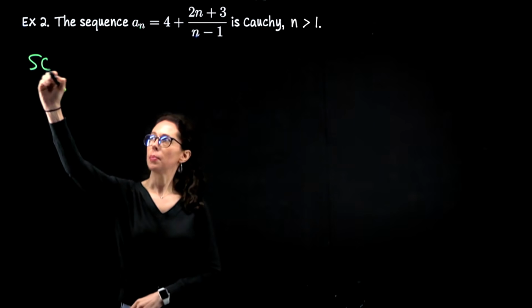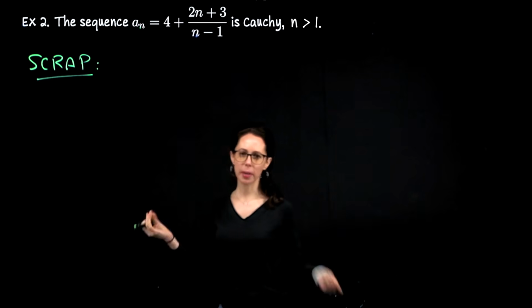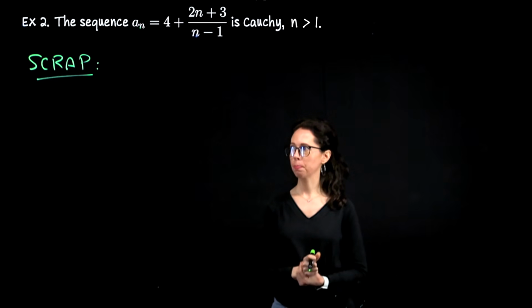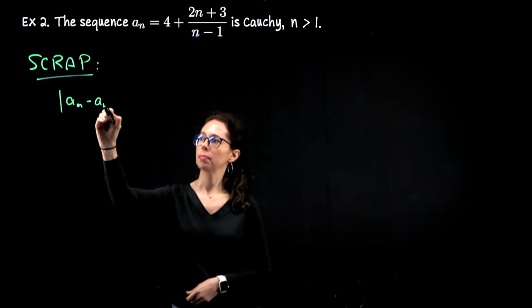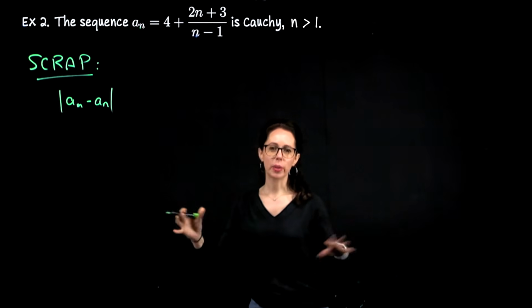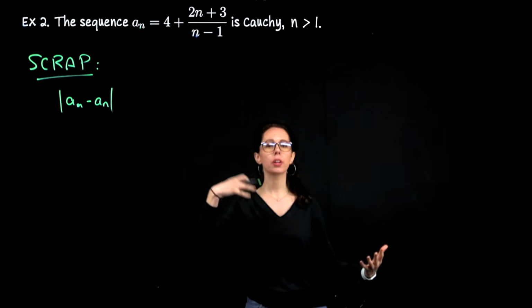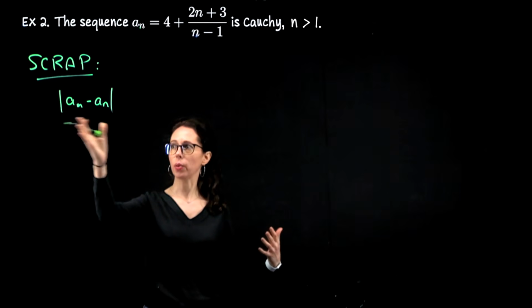Typically with this kind of computation, you often want to experiment with the quantity inside the absolute value before you jump into the proof. All right, so this is that distance that we're interested in. This is just scrap work. So we know that our goal in the proof will be to fix an epsilon greater than 0 and have a threshold. Let's see what would happen when we come to this evaluation step.